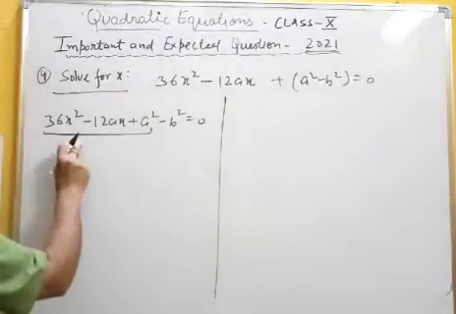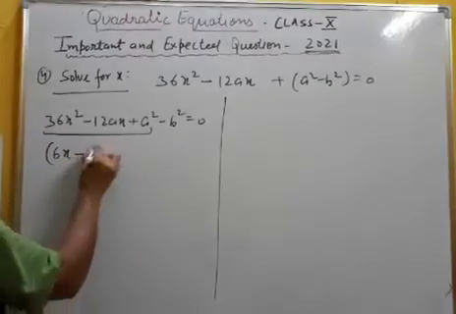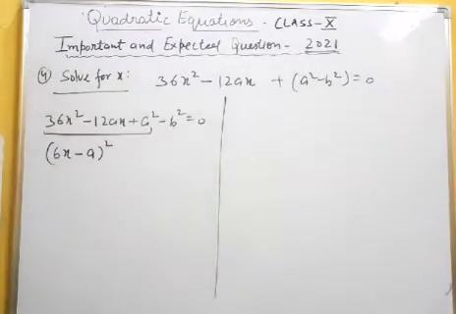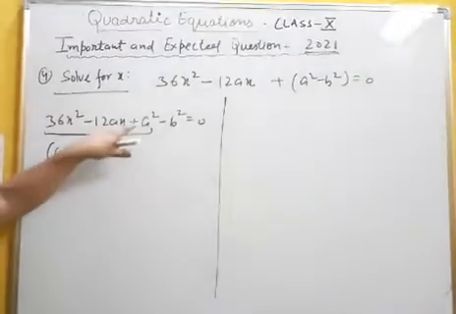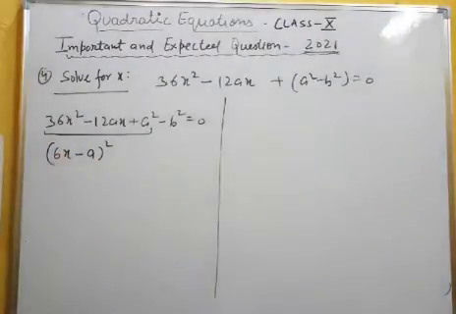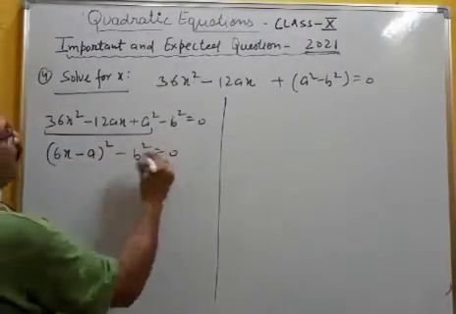So now you compare this with the formula. You can write 6x minus a whole square, or not? Yes, using the form a square minus 2ab plus b square, you get 6x minus a whole square minus b square equal to 0.